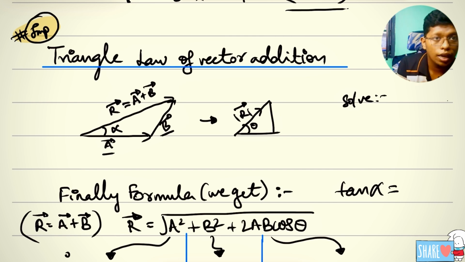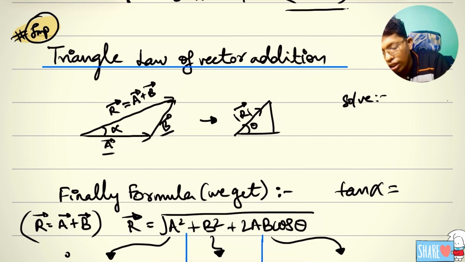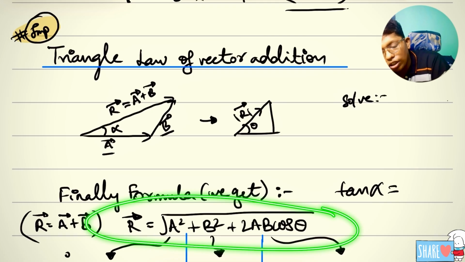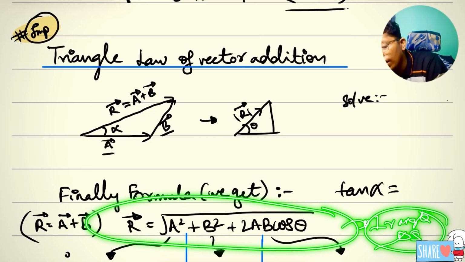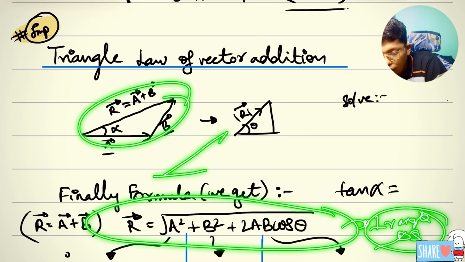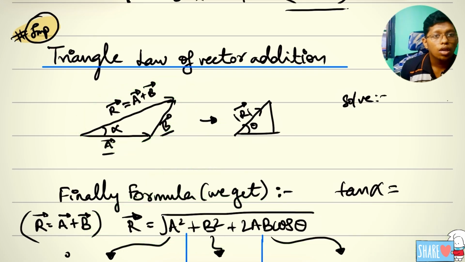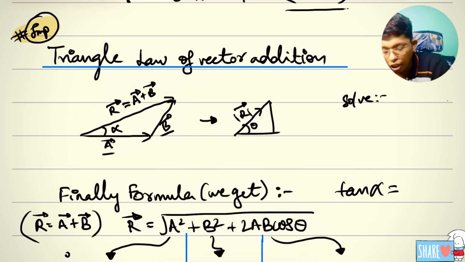One more thing I should say: if you want to use this, it is only for a right-angled triangle. But here it is not a right angle, because I wrote it like this, not like this. I have taken this one and made it like this. You definitely can't use it. How it came, I am going to explain now.